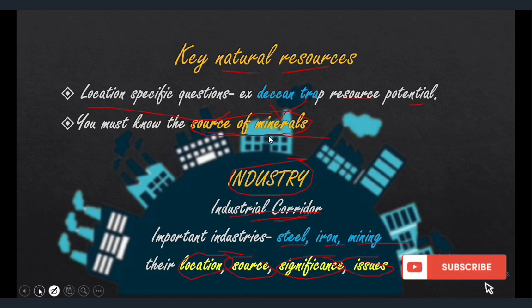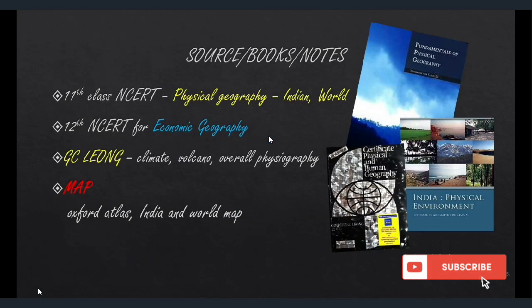Next is what are the important sources, books, notes, which are very important and good sources for geography. 11th class NCERT, this book, this book. So physical geography, Indian and world. And this is India, and this is world physical geography. And obviously 12th NCERT for economic geography you can refer, but it's a much old book and not much update has been done in this book.